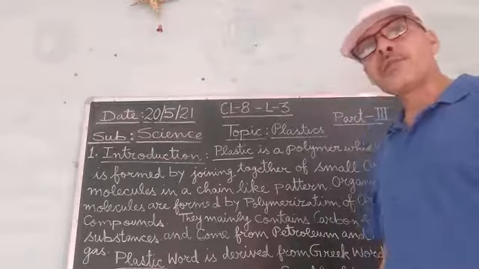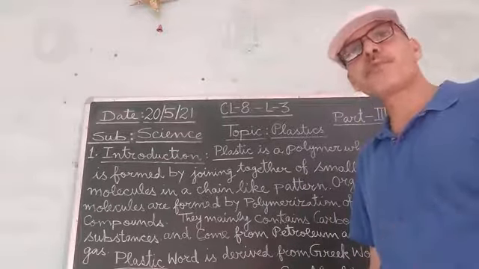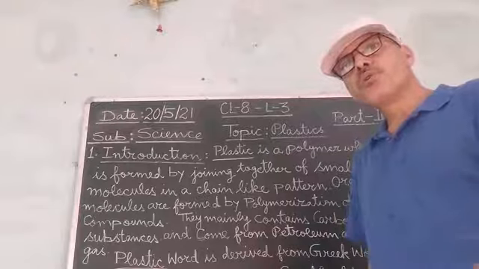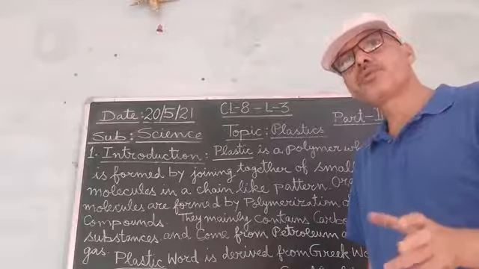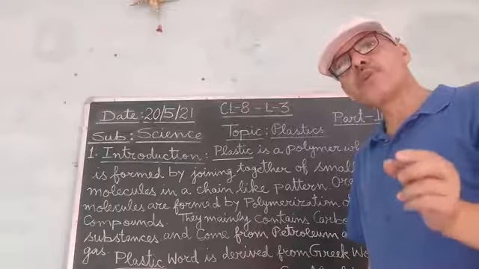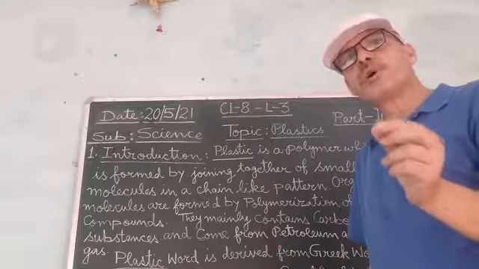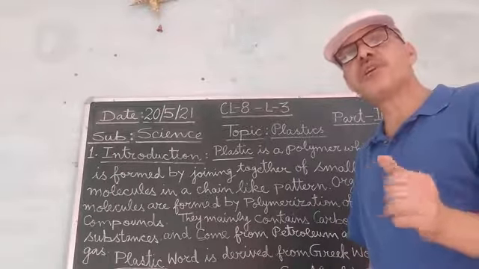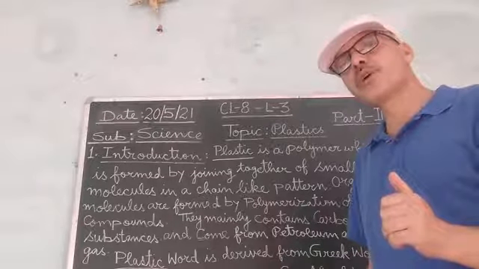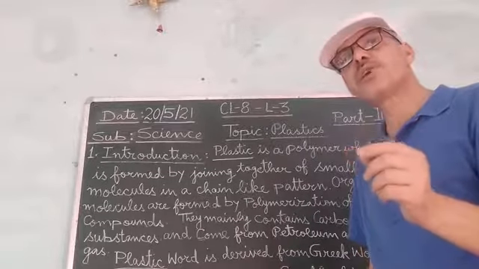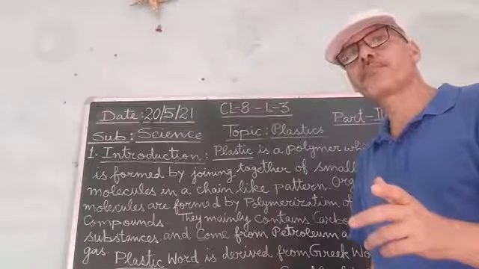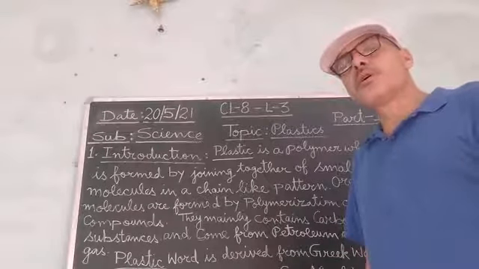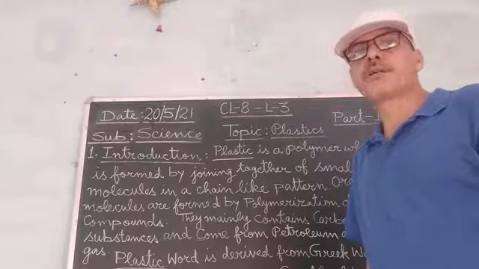And as a result, when these objects which are made up of thermoplastic are heated, what happens? They melt. Why? Because the weak bonds with which the polymers are connected in a chain like pattern are very weak, and when we heat these objects which are made up of thermoplastic, these weak bonds break down. So this is the effect of the heat on thermoplastic.